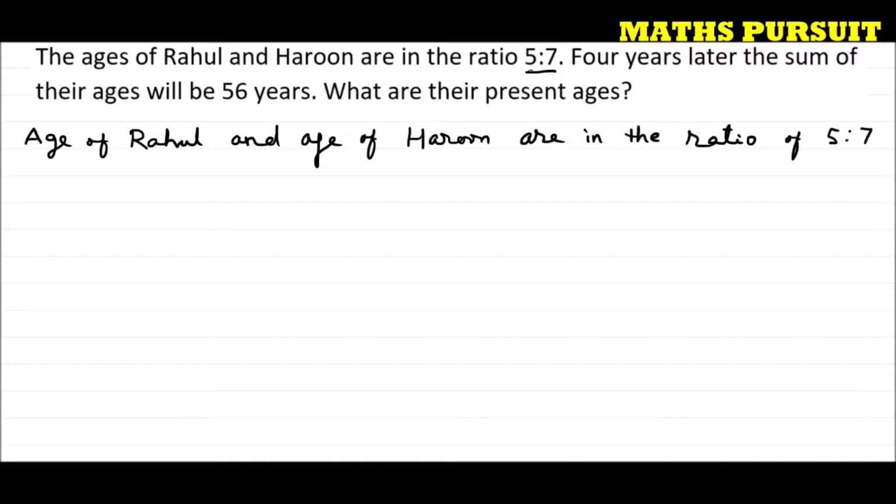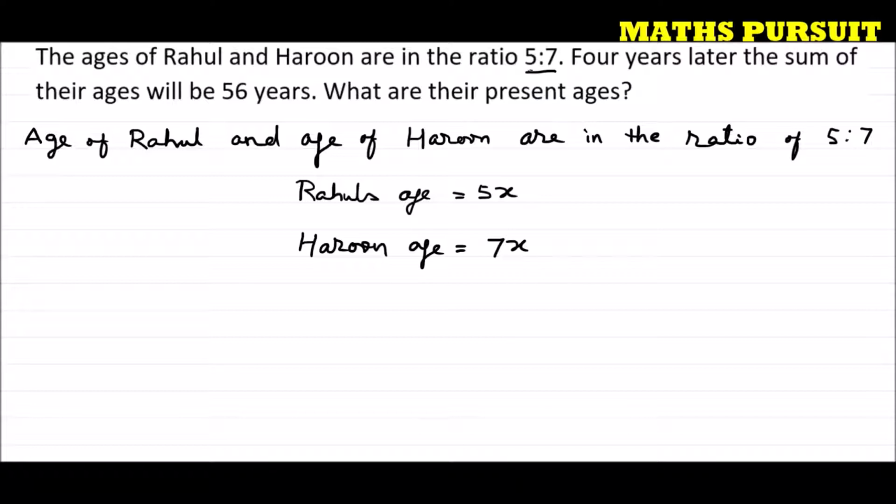So let us assume Rahul's age is equal to 5x and Harun's age is equal to 7x.